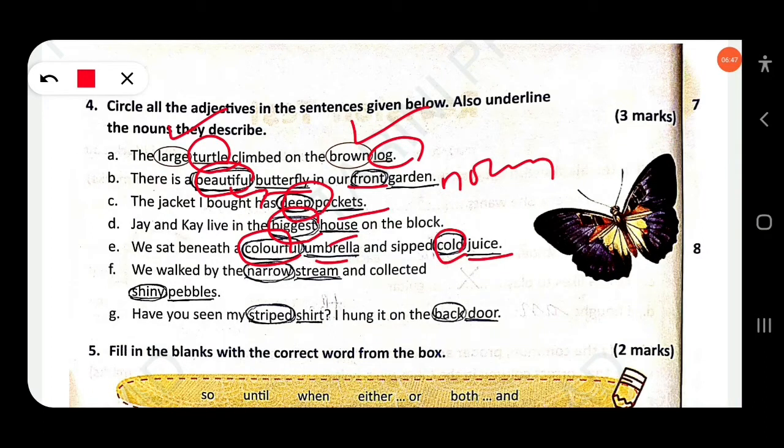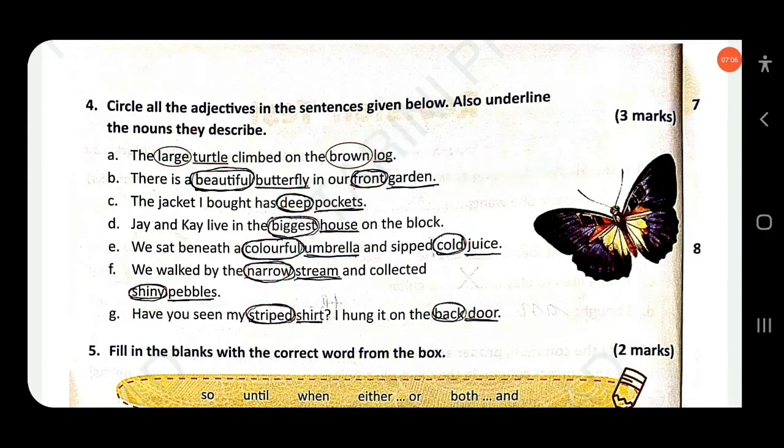We walked by the narrow stream. So narrow is an adjective, stream is a noun. And collected shiny pebbles. So shiny is an adjective, pebbles is a noun. Have you seen my striped shirt? So striped is an adjective, shirt is a noun. Then I hung it on the back door. So back is an adjective and door is a noun.